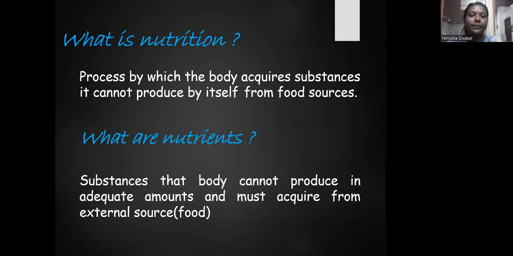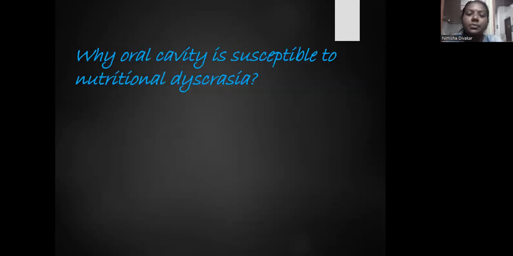So why is the oral cavity susceptible to nutritional disorders? If there is any nutritional problem or deficiency for a patient, that will be mirrored in the oral cavity. Like if there is any vitamin deficiency, there will be ulcers in the mouth, depapillation of the tongue, xerostomia, the teeth will be mobile, or there will be gingivitis and increased gingival bleeding.